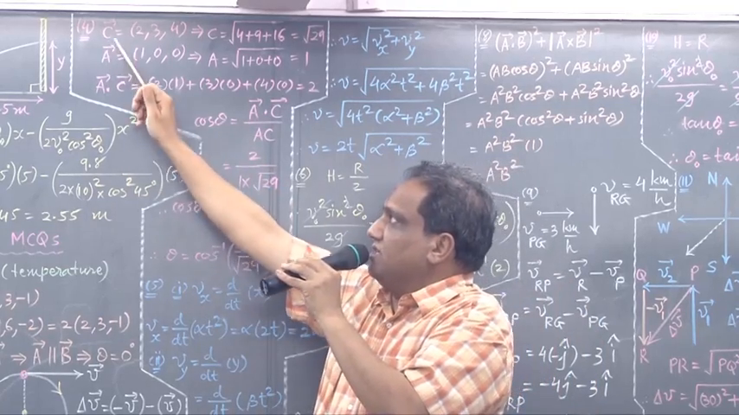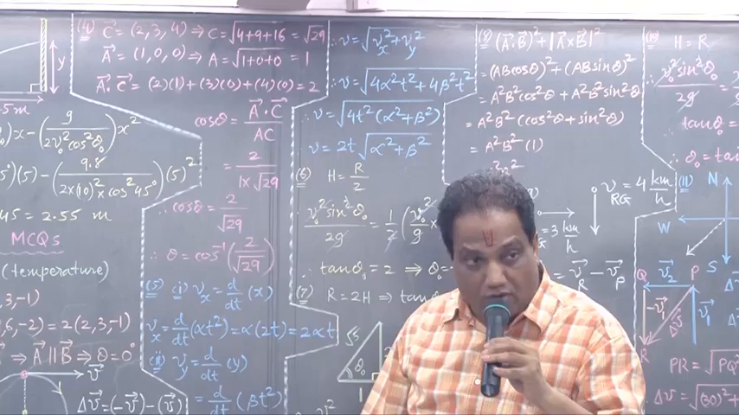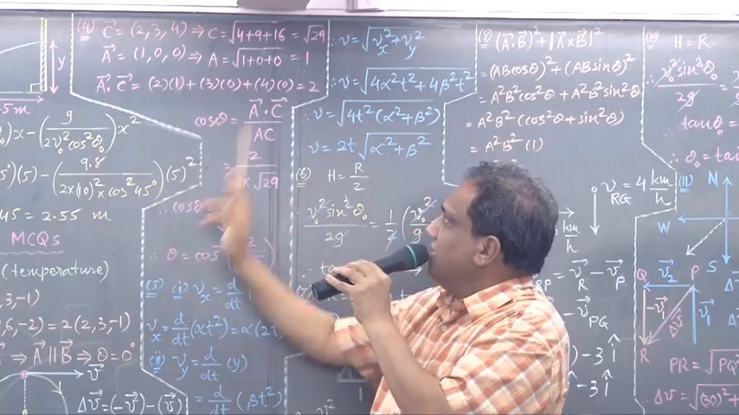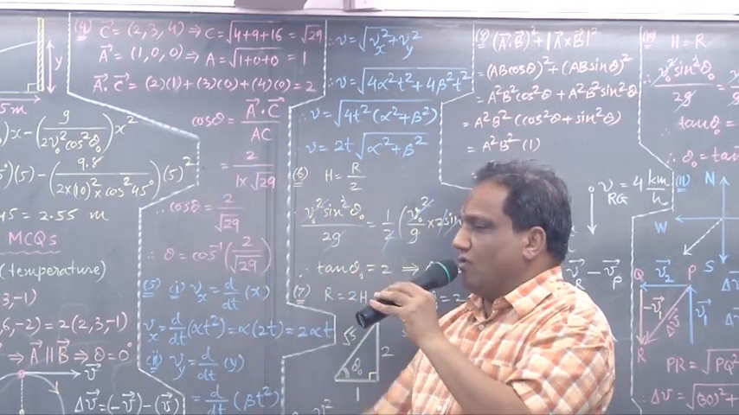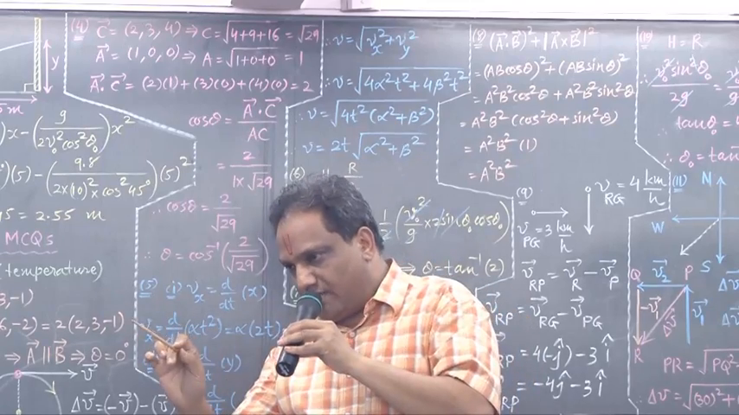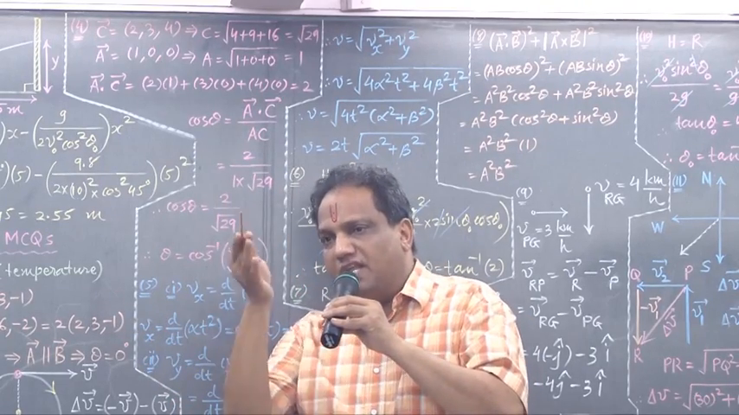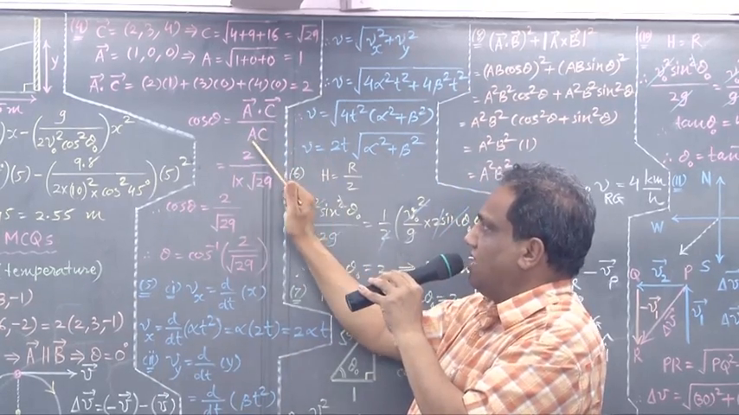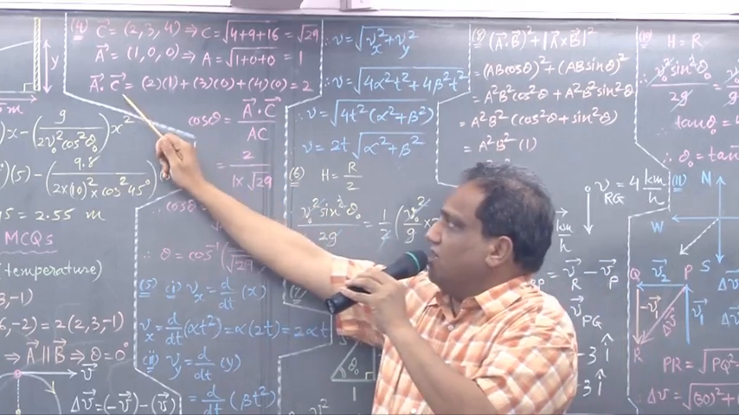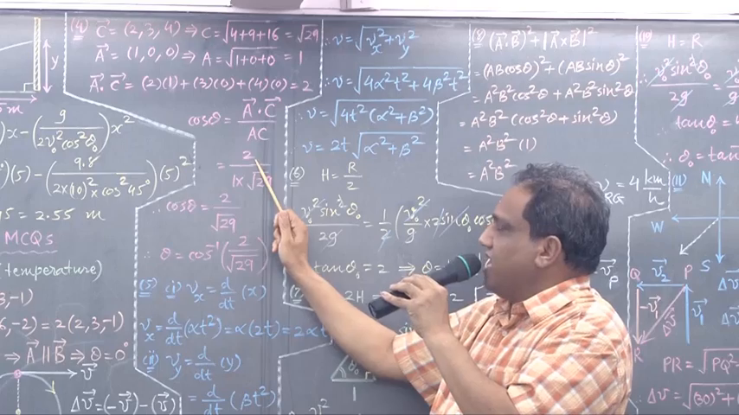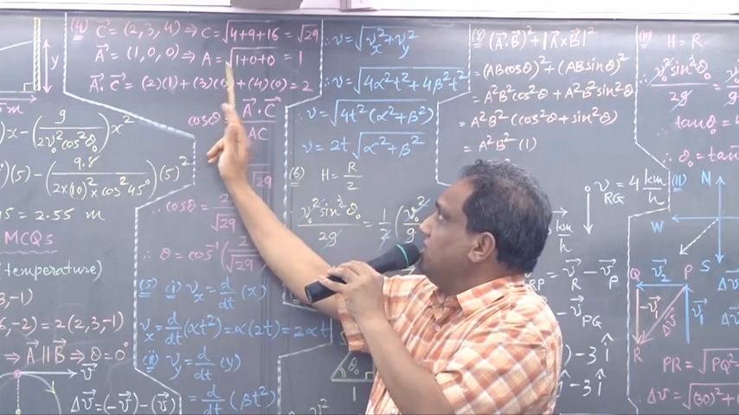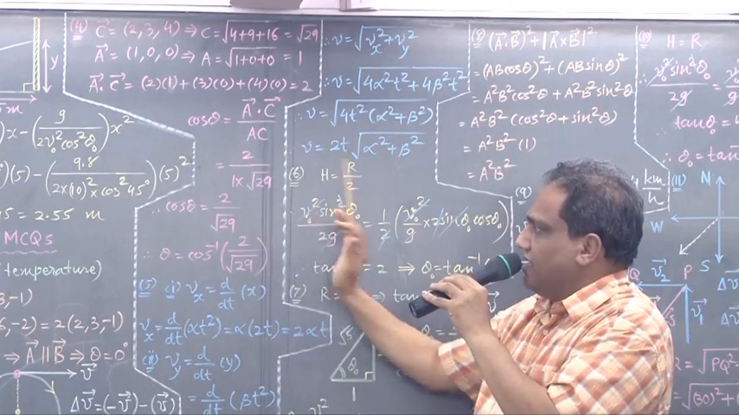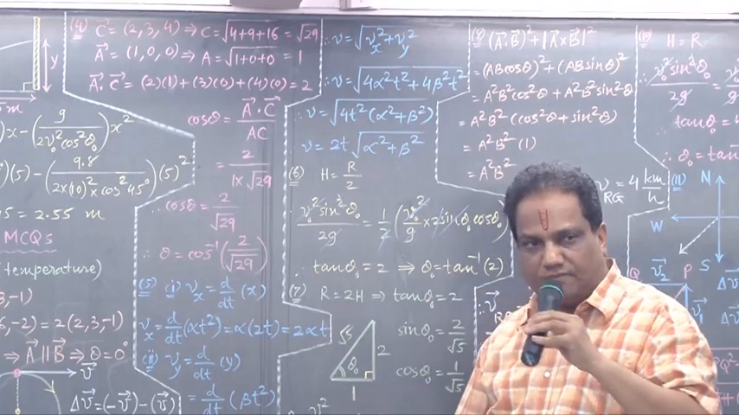I want now the dot product of this and this: vector A dot vector C. This into this plus this into this plus this into this. The answer is 2. What is the formula of cos theta? It is vector A dot vector B upon A into B, but instead of B, now it is vector C. So vector A dot vector C upon A into C. Vector A dot vector C is 2. A is 1. C is under root 29. So it is 2 upon under root 29.